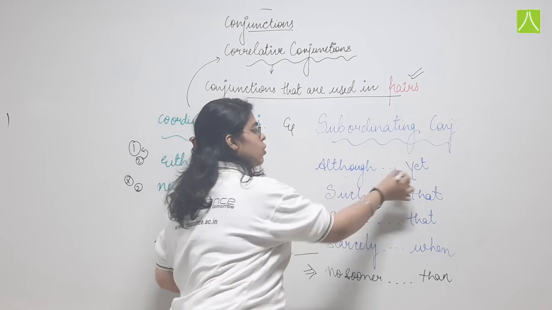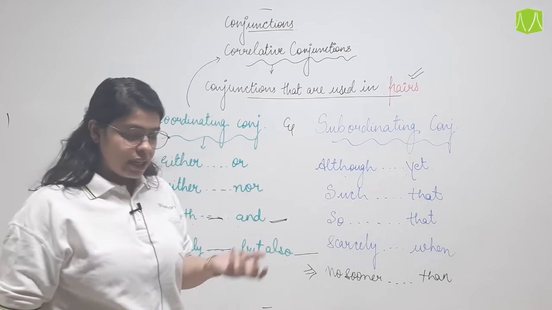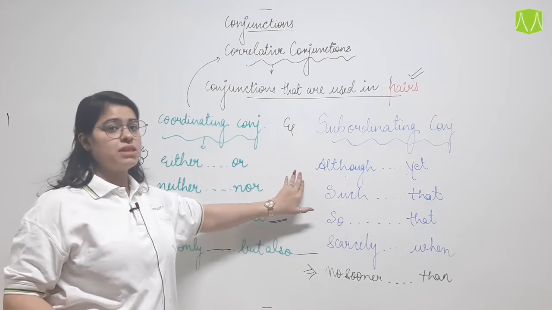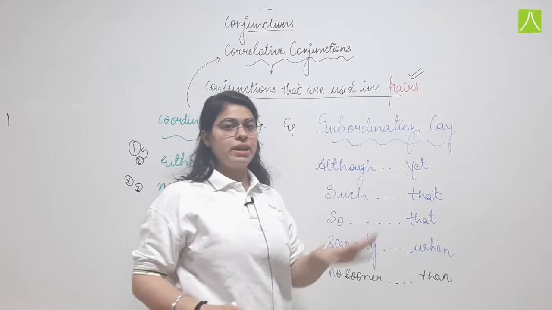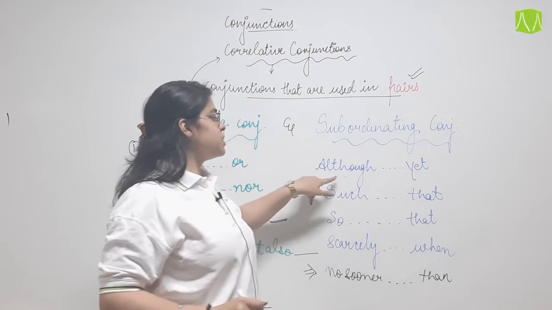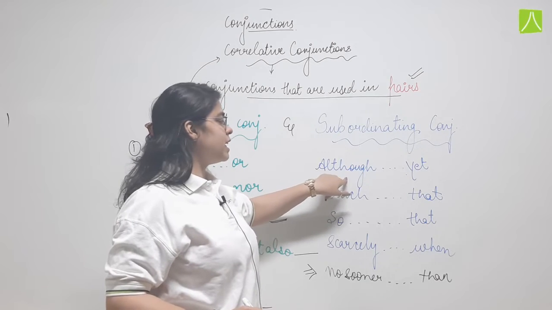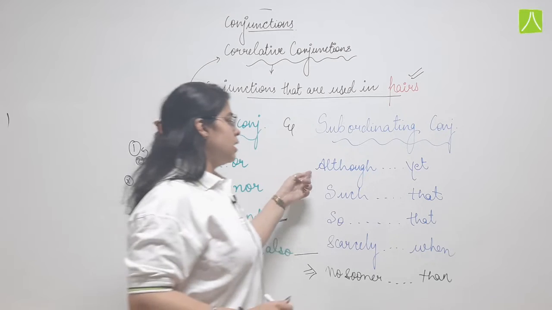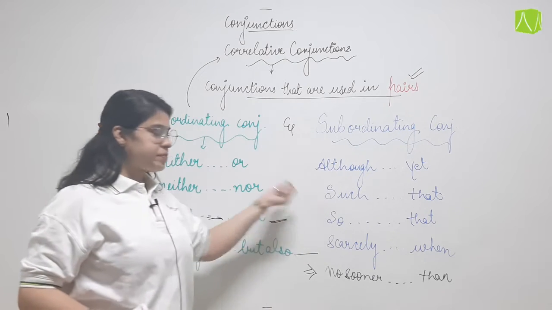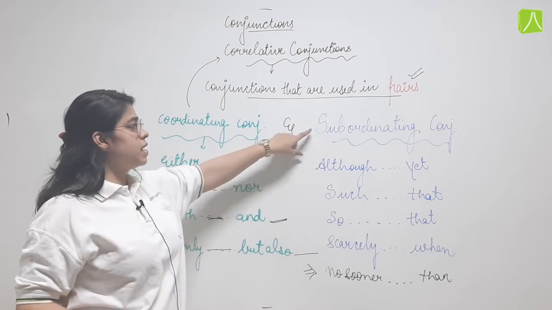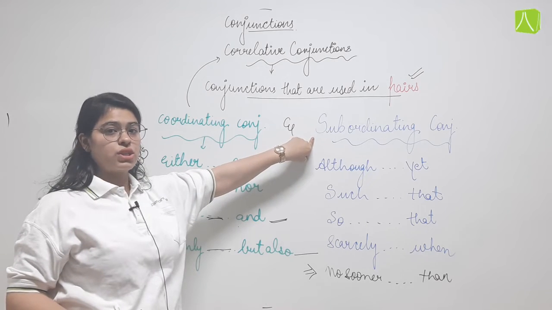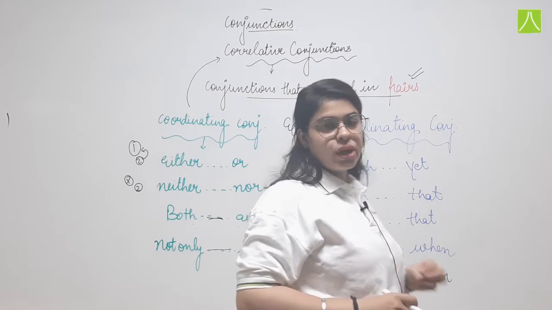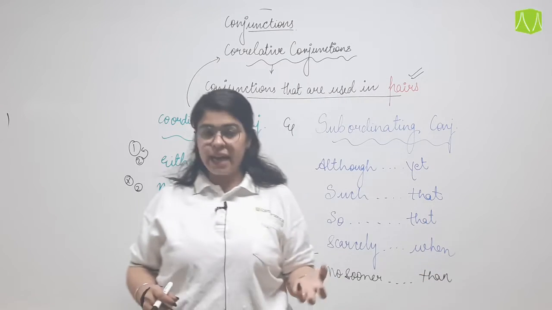Now first is although yet. So yesterday I gave you an example. I think: although I was hungry, yet I did not eat much. So one situation is happening which is some negative और उसका effect positive होना चाहिए, but also it is not a positive one. Such that, this also we studied under the head subordinating conjunction. Such, और उसके बीच में there will be certain words or a phrase, और उसके बाद that.